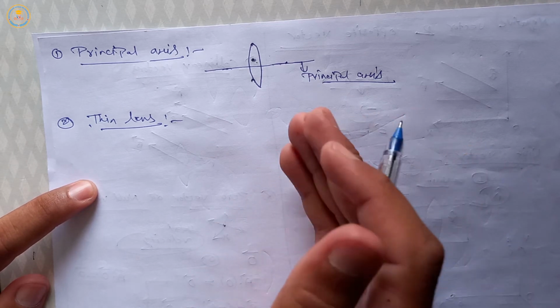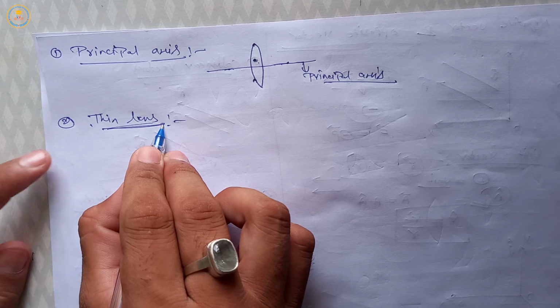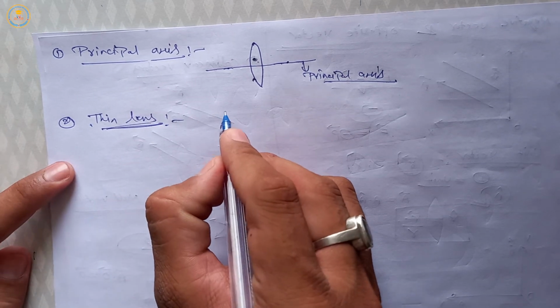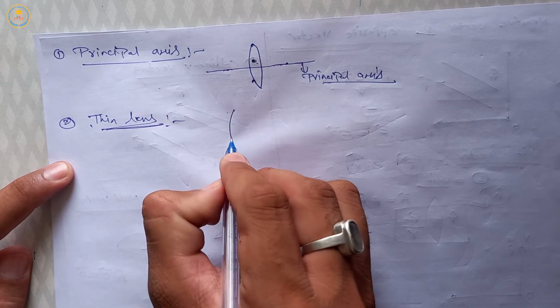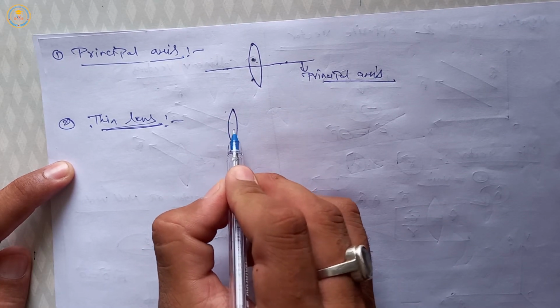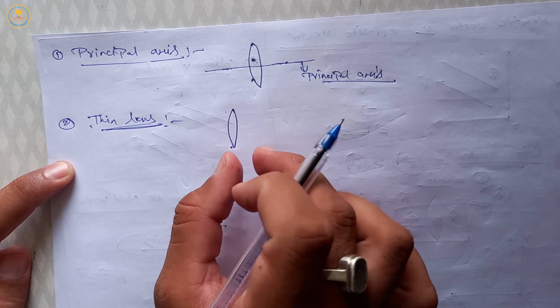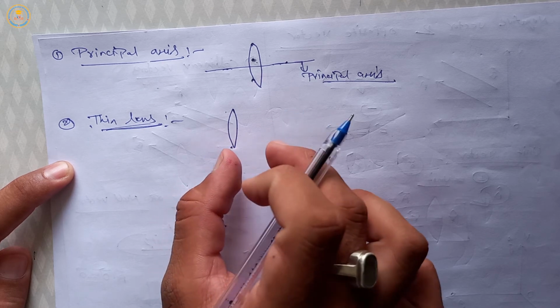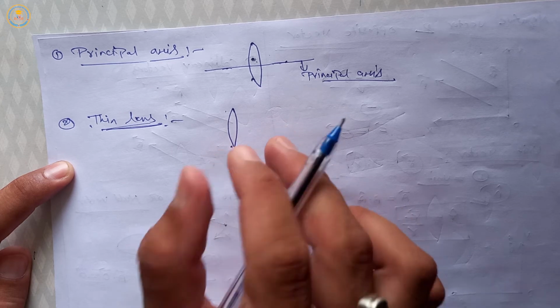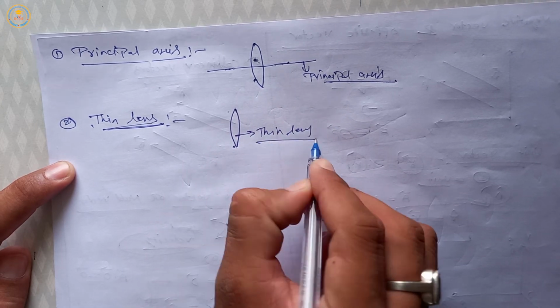It means it's very small. Then this type of lens is called thin lens. Clarity means this is a thin lens. The thickness of this lens is neglected. It's very small compared to the radius of curvatures of both surfaces. So this type of lens is a thin lens.